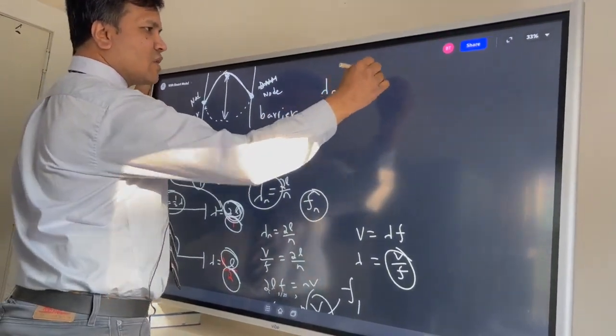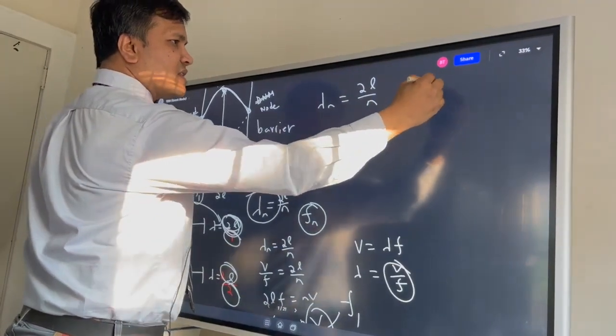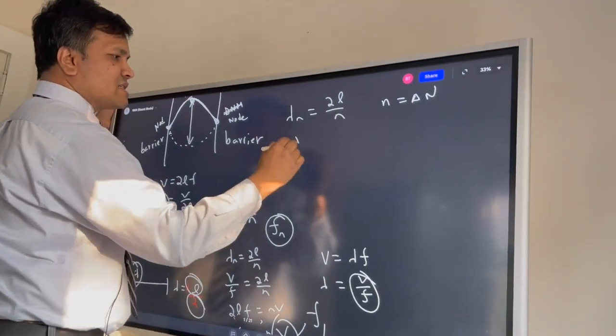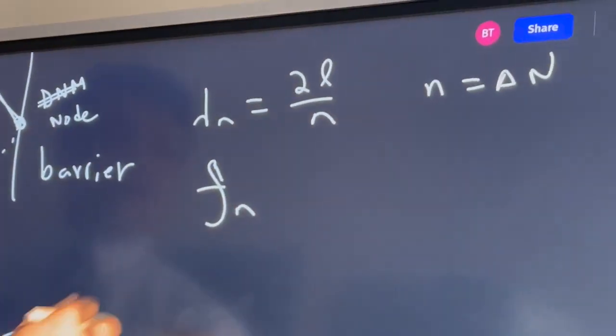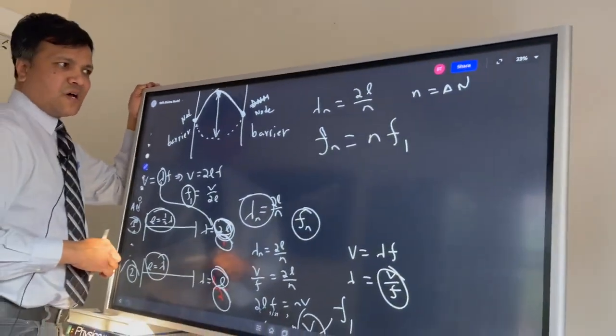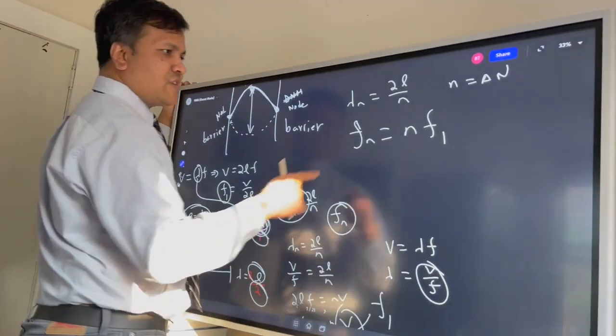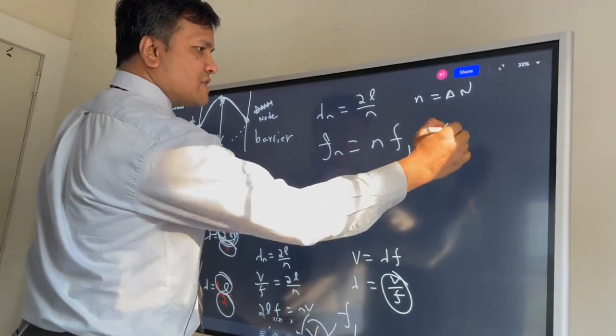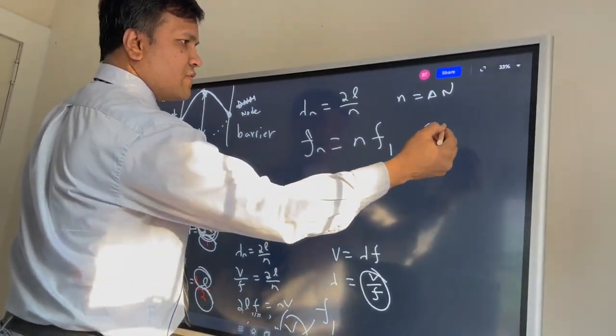So these are the two equations that I promised to give you. This one is 2L over n, where n is the antinode, and this is the frequency of the harmonic series, and f1 is the frequency for the first harmonic.